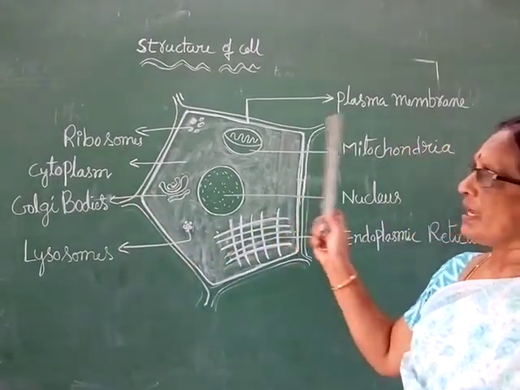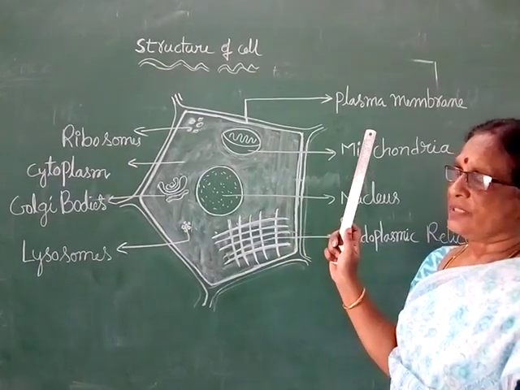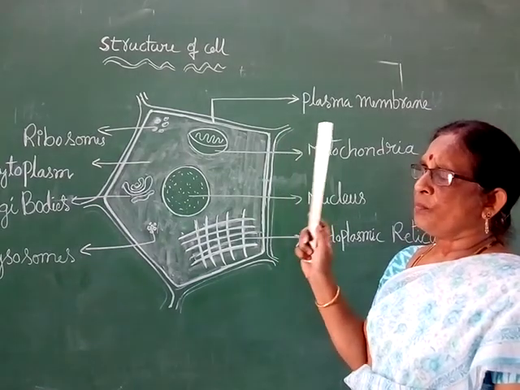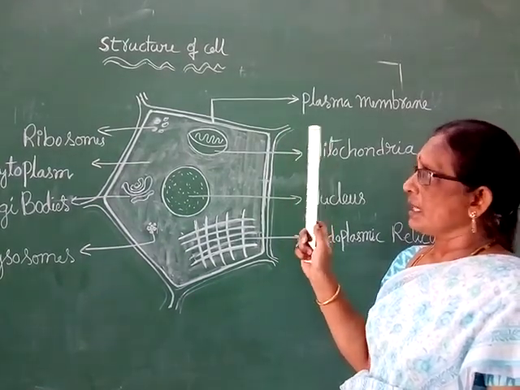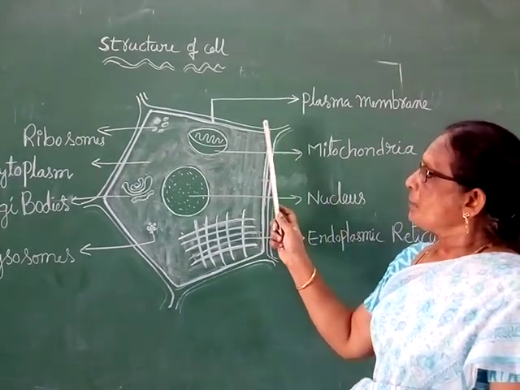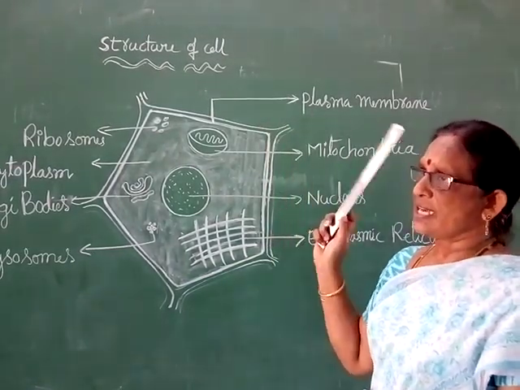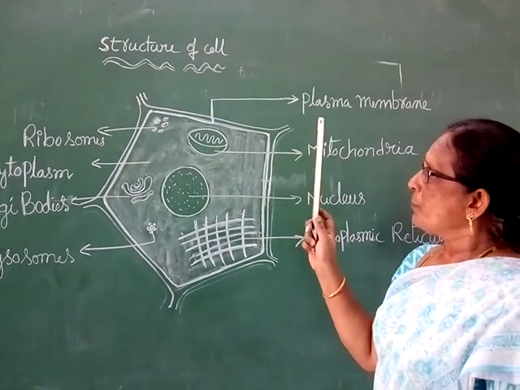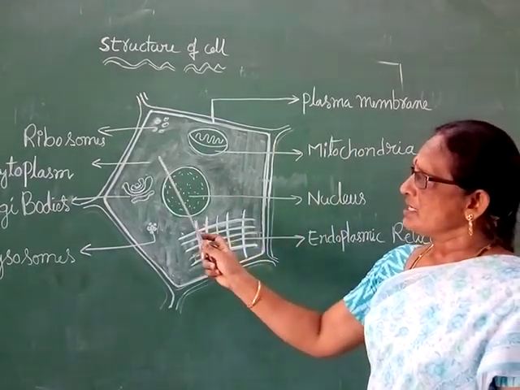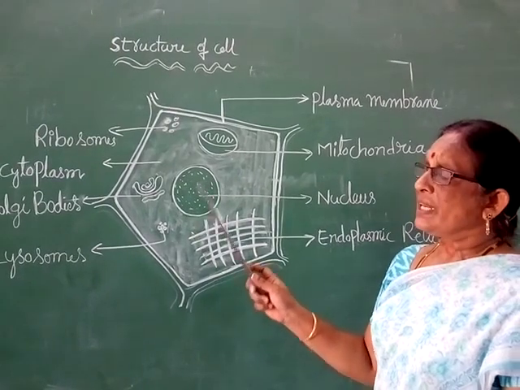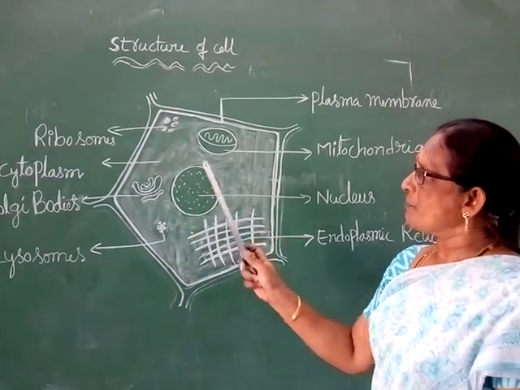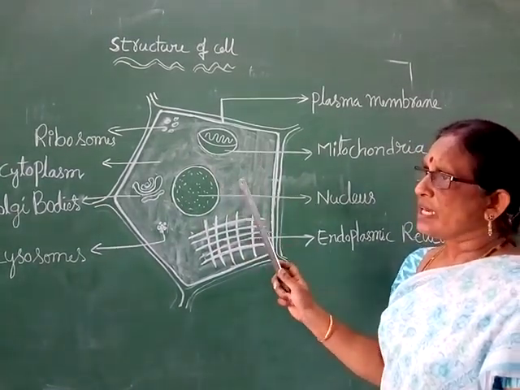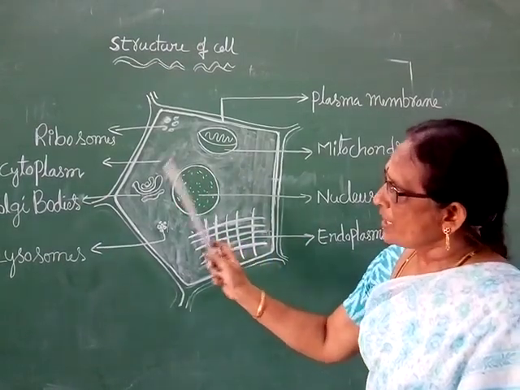The plasma membrane covers the cell. It is the outermost layer of the cell. It protects the cell from harmful poisonous substances. It gives shape to the cell. Plasma membrane is made up of proteins and lipids. Second one is cytoplasm. Cytoplasm is a fluid-like structure present in the cell. It is a medium only. Many other organelles float in this cytoplasm.